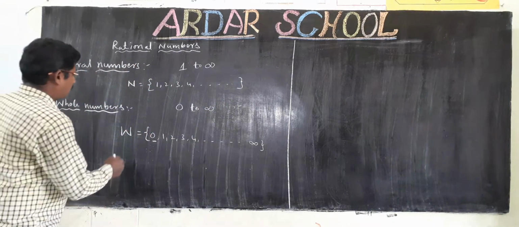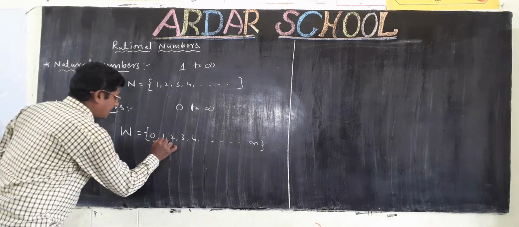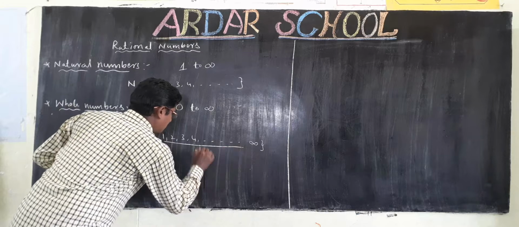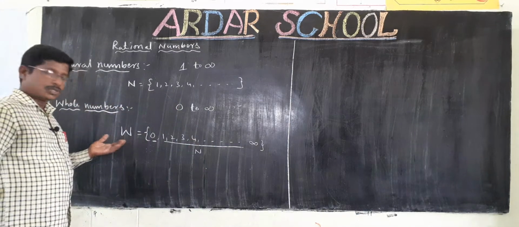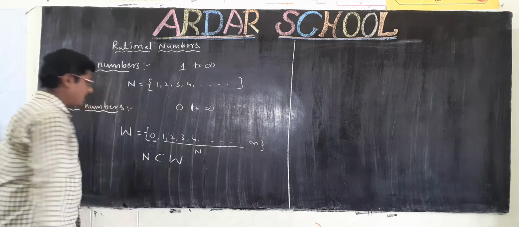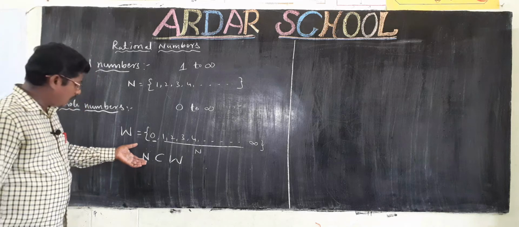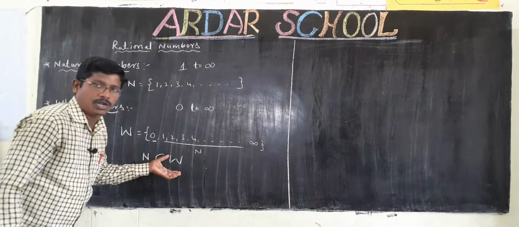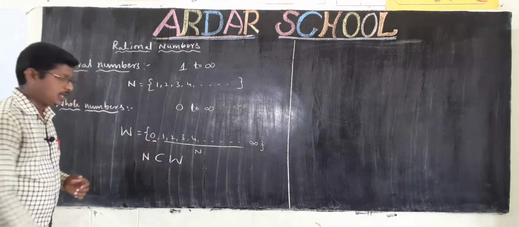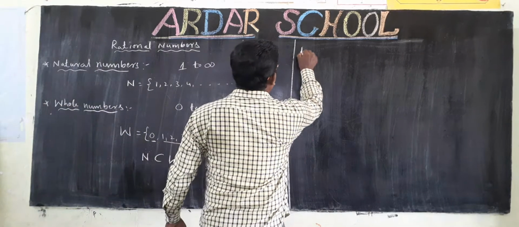Here you have to observe whole numbers. When 0 is added to natural numbers, it is called whole numbers. So N is a subset of W. Every number in the natural numbers is a number of the whole numbers. So N is a subset of W. Okay. Next, integers.